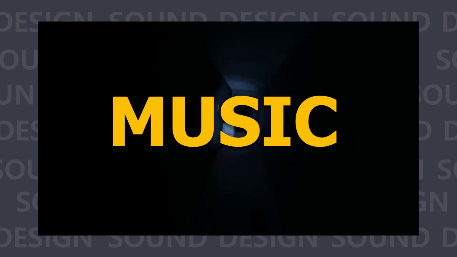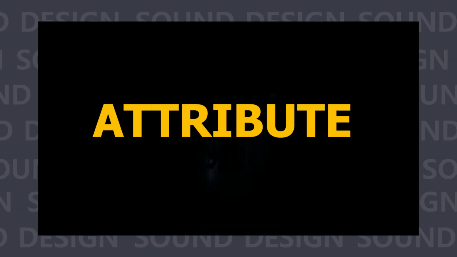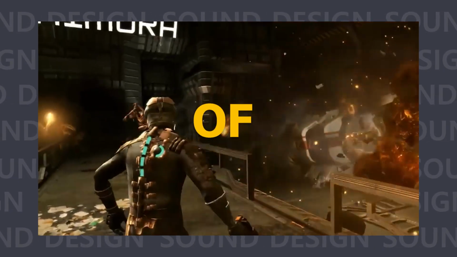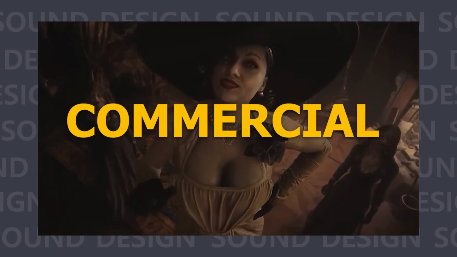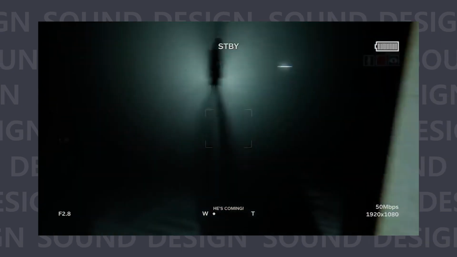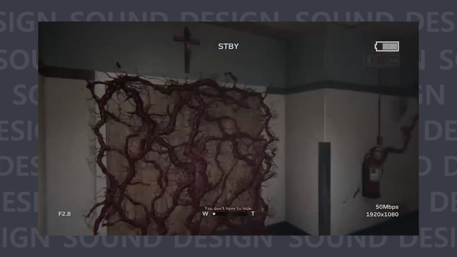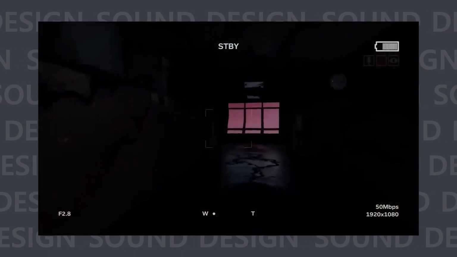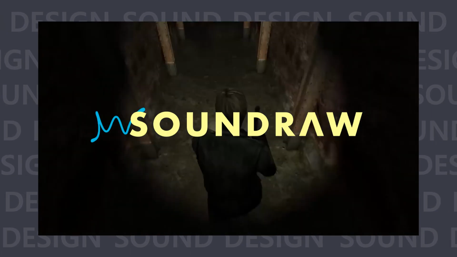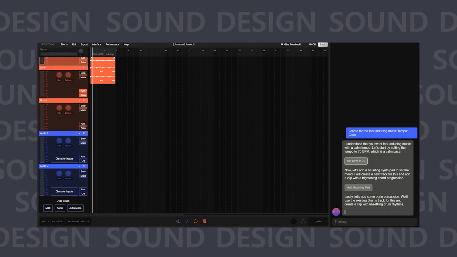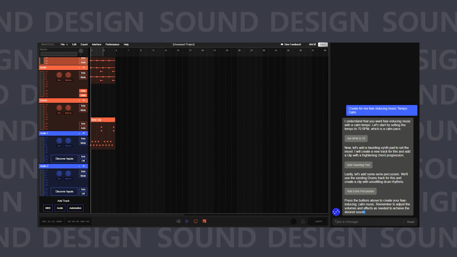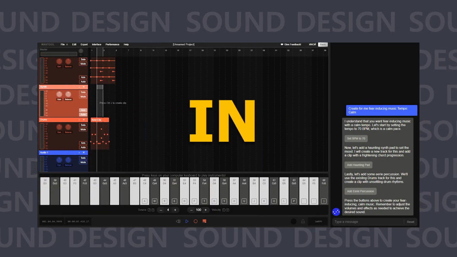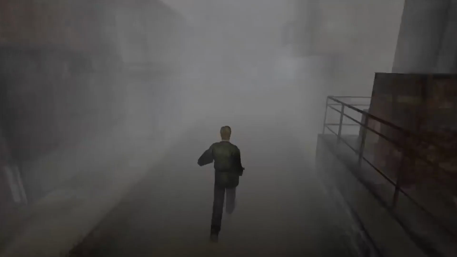Sound design. Music in your game is a very important attribute. It sets the basic atmosphere of the project, so it certainly should not be saved on. But finding free music for commercial use is very difficult. We will use a tool that uses the ChatGPT language model, but you can use any other neural networks, for example SoundDraw or MuseNet. Let's quickly ask it to write some music for us. Add it at your discretion, what you suggest to the neural network. Literally in 15 seconds we got this.